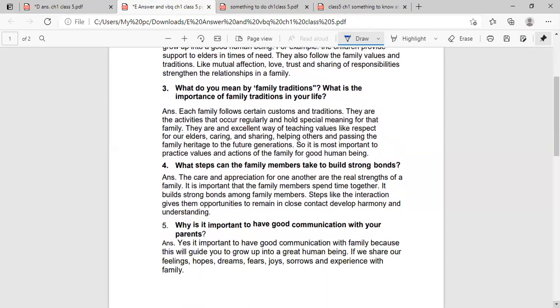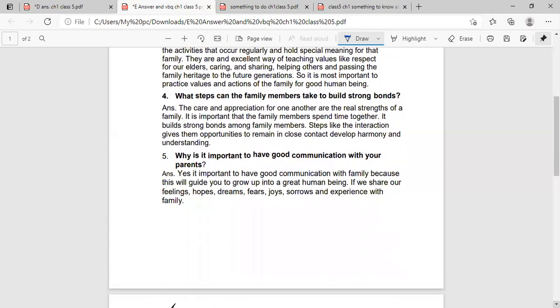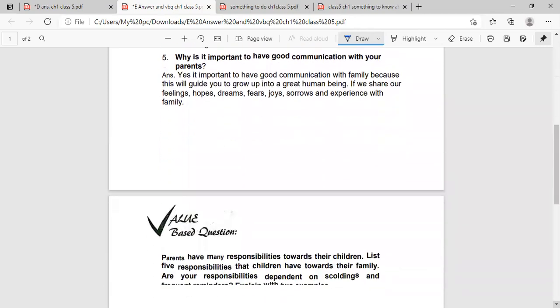Then the fifth question is here: why is it important to have good communication with your parents? The answer is here: yes, it is important to have good communication with family because this will guide you to grow up into a great human being. If we share our feelings, hopes, dreams, fears, joys, sorrows, and experiences with family,